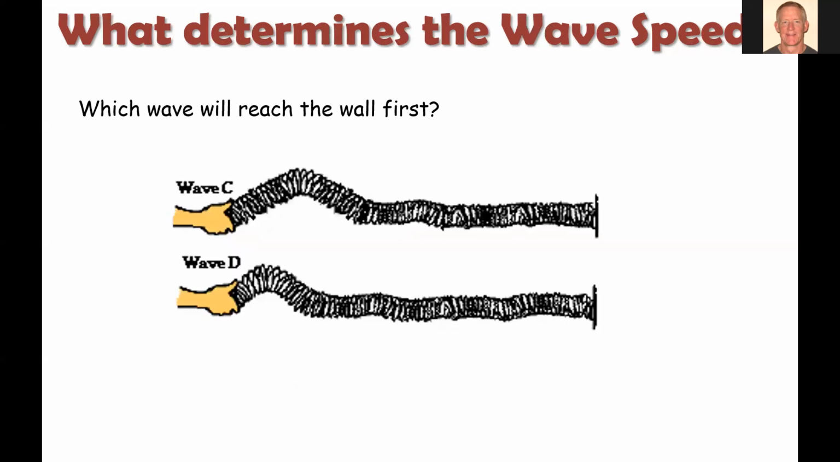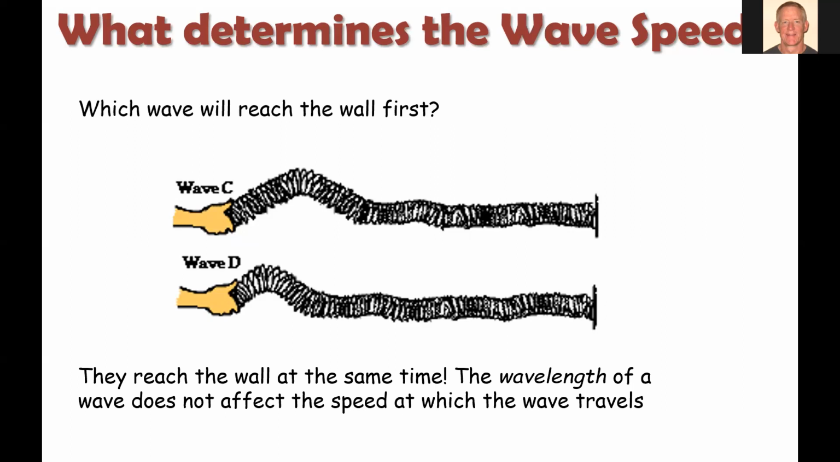Let's look at another example. So wave C and D, what is different about these two? Well, C has a longer wavelength than D. You can see it's about twice as long, the disturbance there. But otherwise, if these slinkies are identical, we're going to have the same answer. The wave speed does not depend on the wavelength that is traveling through the slinky.